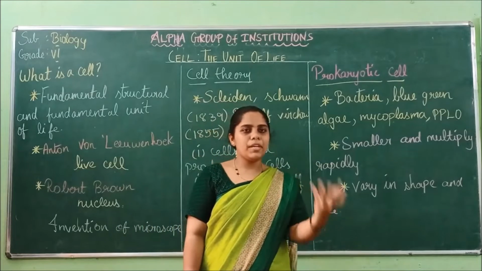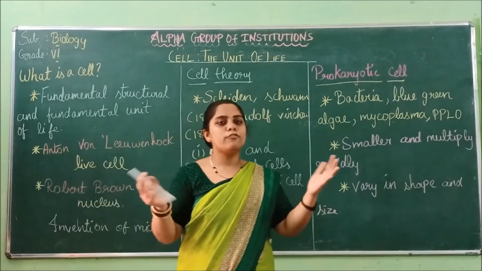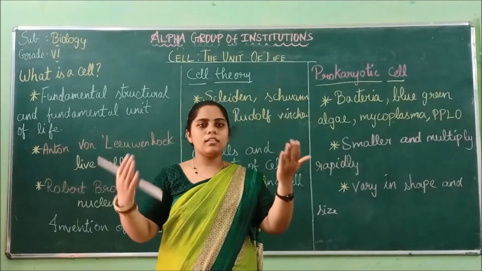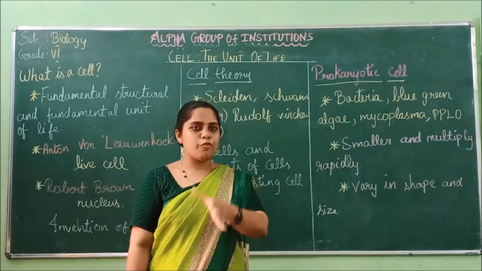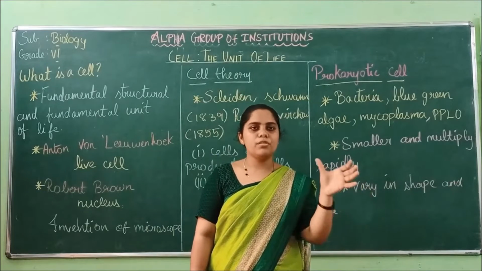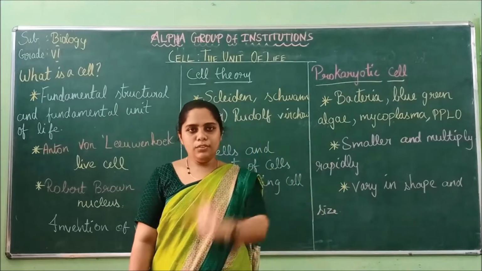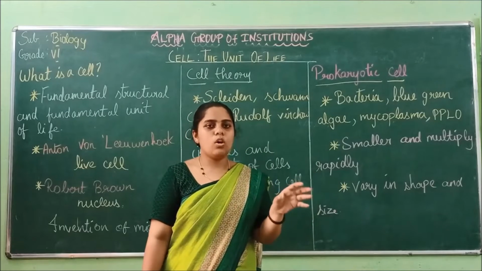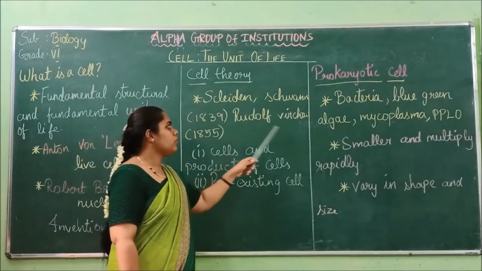A pre-existing cell will be there. It will divide into 2 or 4 parts, and that will give rise to 4 nuclei and 4 new cells. So this was the order. The cells were formed from pre-existing, already existing cells. They reproduce by a fission process, they divide into 2, and new cells were formed. So like this, these cells were formed. This was the answer for the formation of cells, given by Rudolf Virchow.